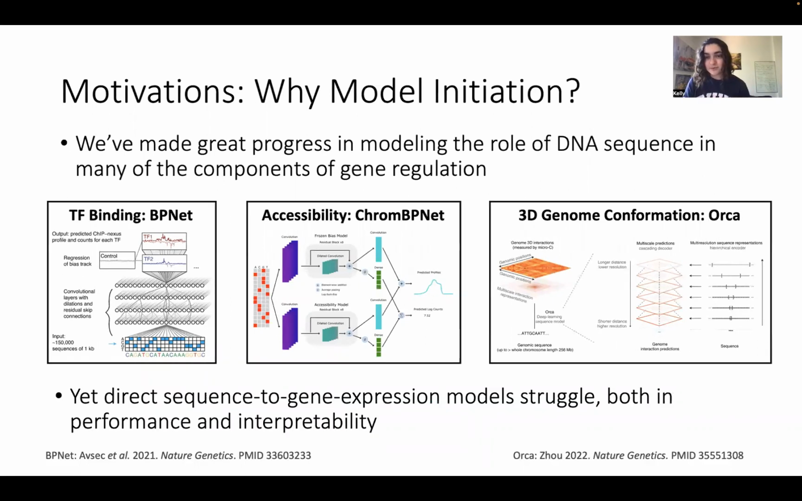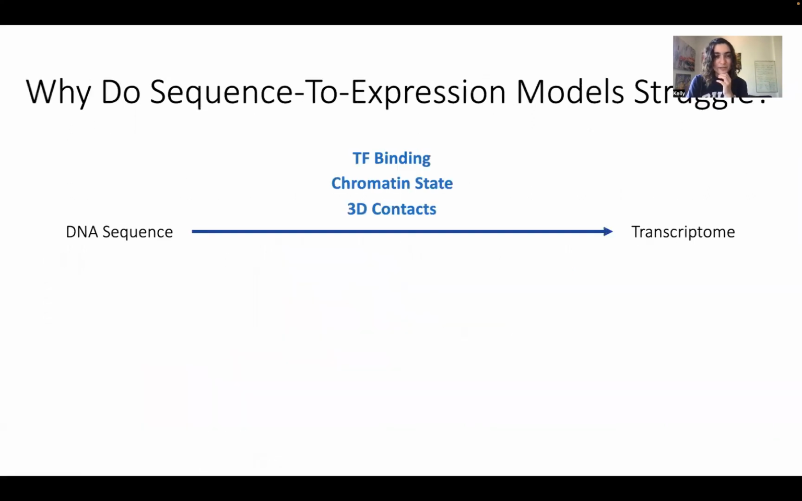And yet, even though these models work really well, whenever we try sequence to direct gene expression models, those tend to struggle. Models like Enformer are not quite at the performance ability that we would like them to be, and they're also often not very interpretable. So why is this? This is the hypothesis that I'd like to propose.